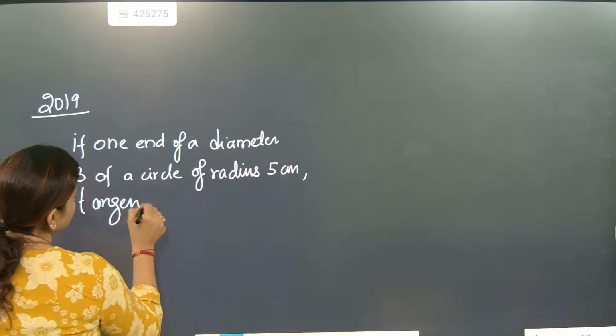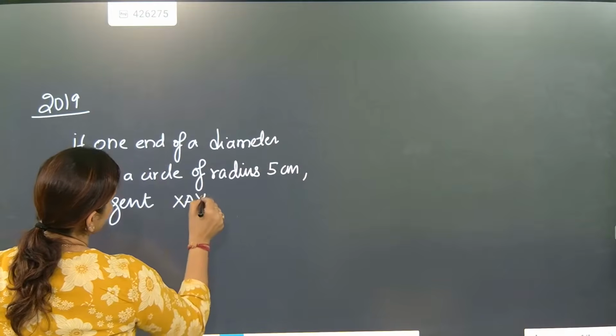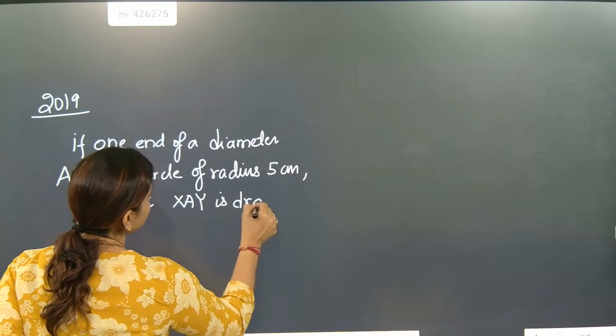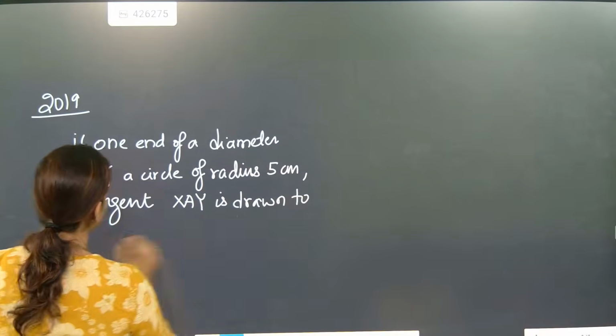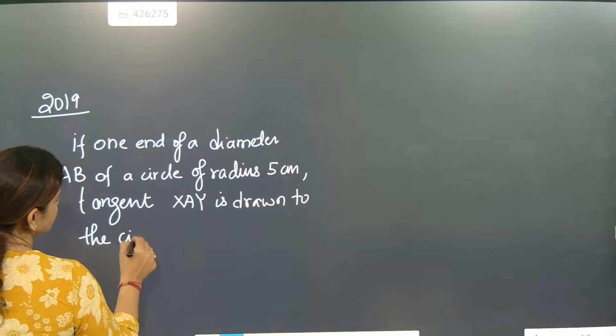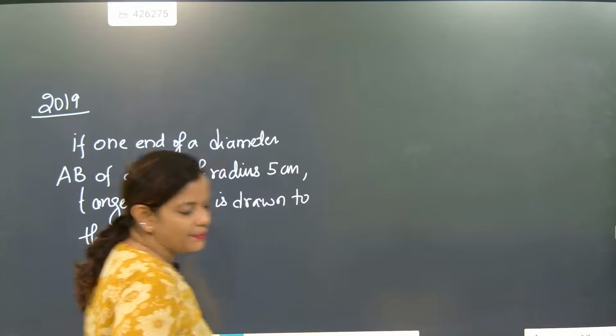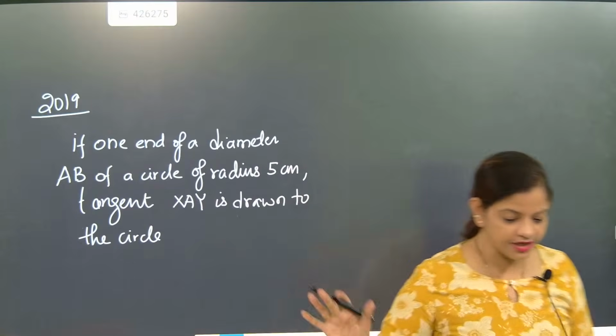Tangent XAY is drawn to the circle. Okay. Diameter is given, circle tangent is given.